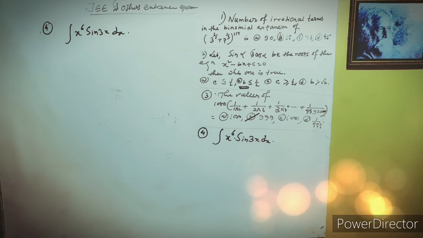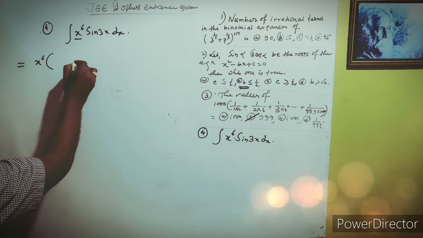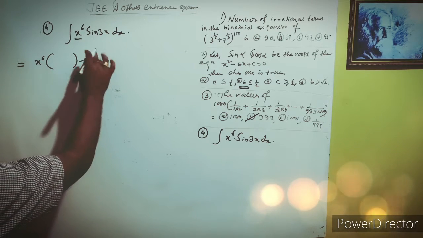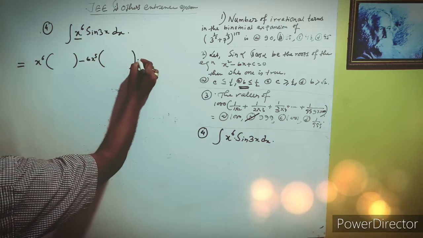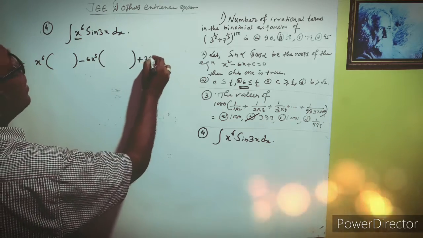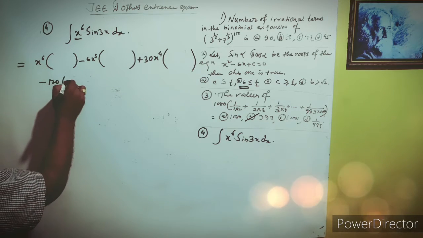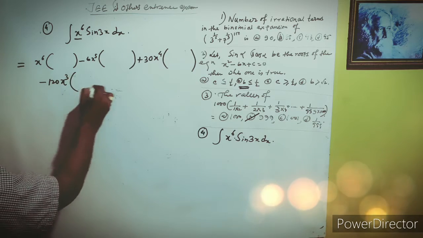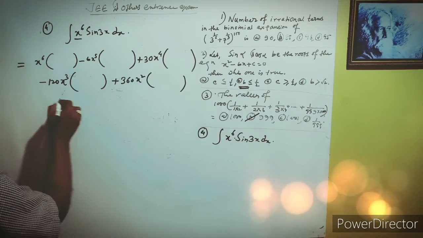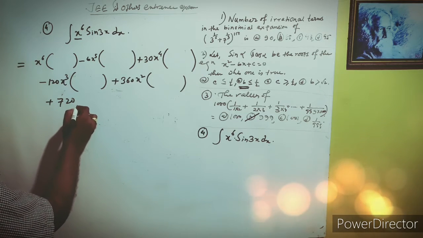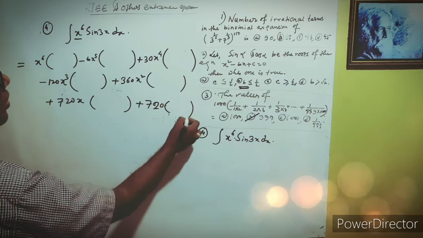So see, this is your easiest technique. First we write x to the power 6, then minus the derivative of x to the power 6, which is 6 into x to the power 5, then plus the derivative of this, 30x to the power 4, then again minus 120 into x to the power 3, then plus 360 x square, then 720 x, then 720. The derivative of x is 1.